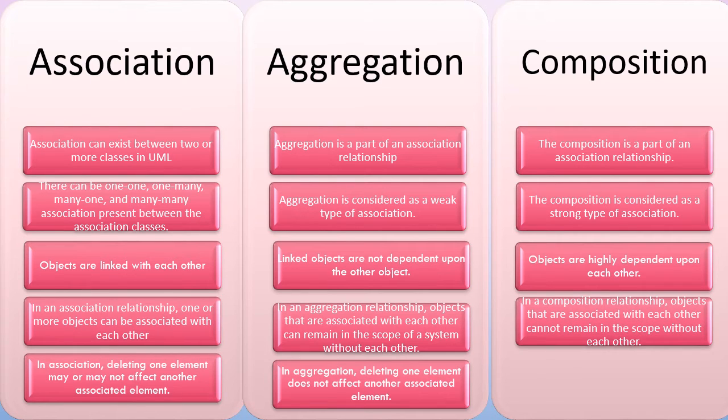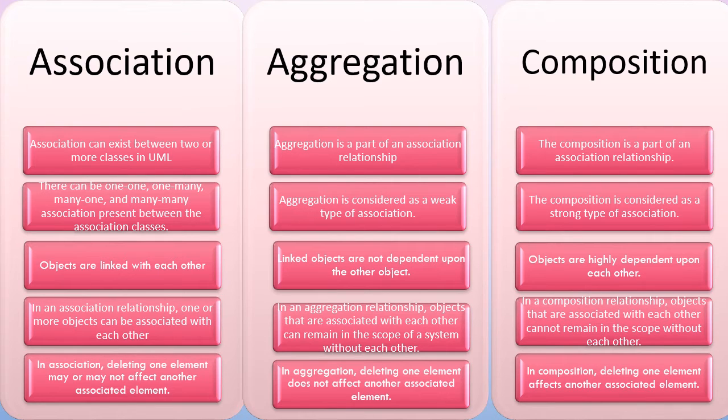In a composition relationship, objects that are associated with each other cannot remain within the scope of the system without each other. In composition, deleting one element affects another associated element, meaning they have a strong relationship. If any deletion happens in a respective class, it will obviously affect the other associated class. Such a type of relationship is said to be a composition relationship.